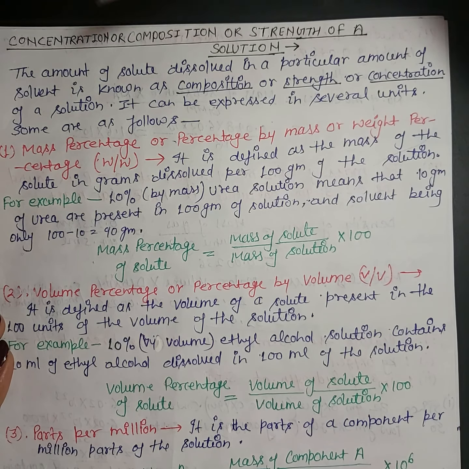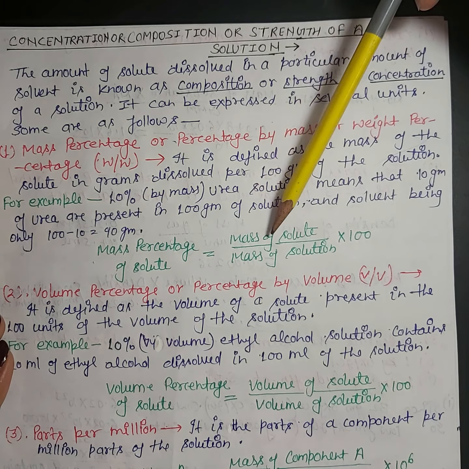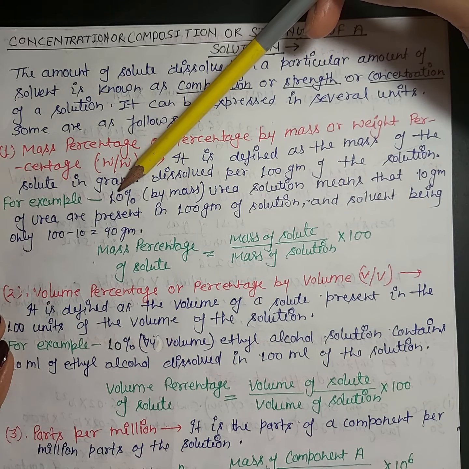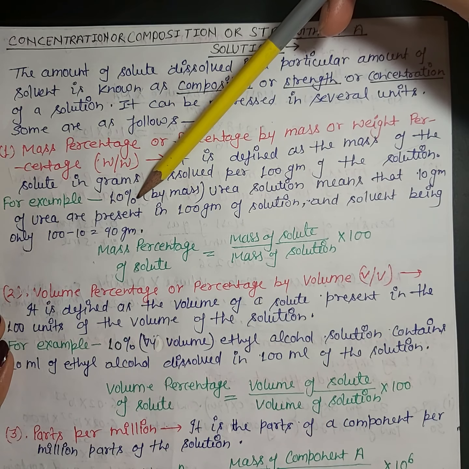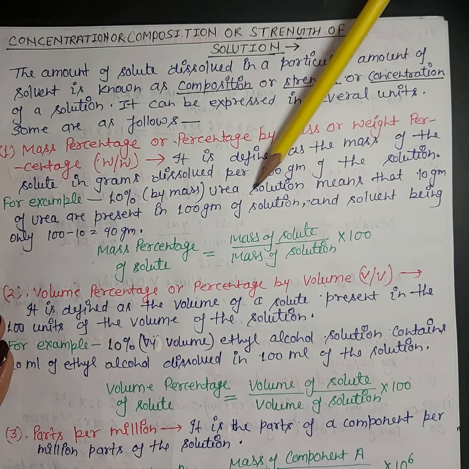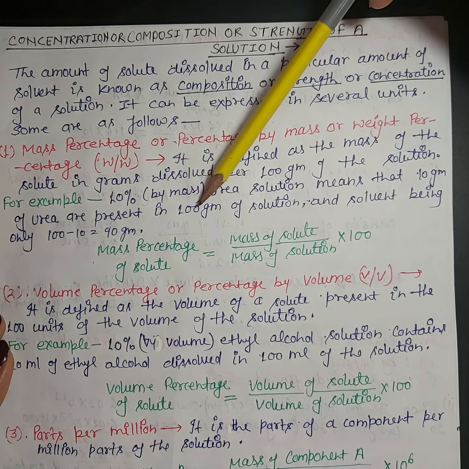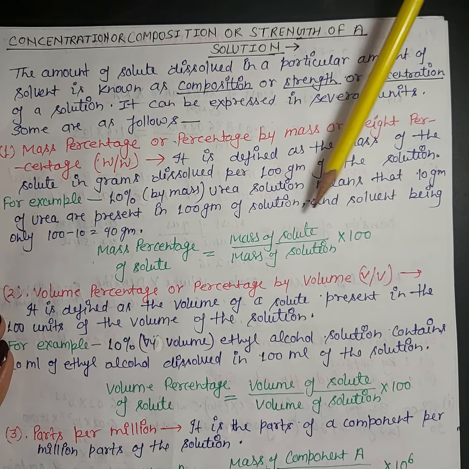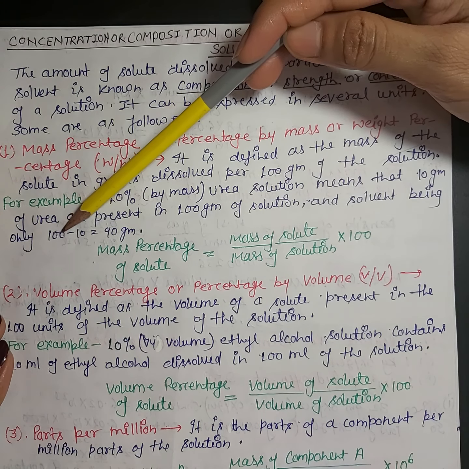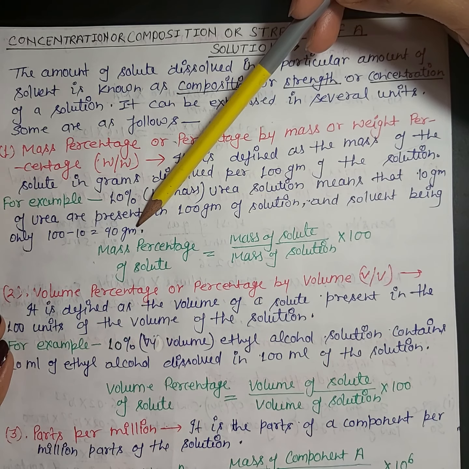Suppose somewhere W over W is written. So what does it mean? Suppose 10% is written on the bottle of urea solution. So 10% urea solution means that 10 gram of urea is present in 100 gram of solution, and the solvent is only 100 minus 10 equals 90 gram.